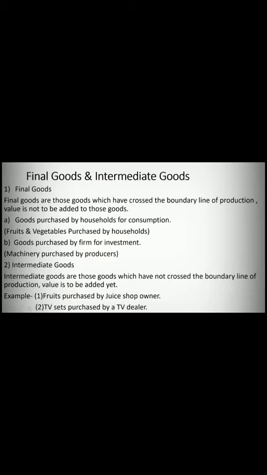Let's learn about final goods and intermediate goods. Final goods refers to those goods which are used either for consumption or for investment. Final goods include those goods that are consumed by households and are meant for final purposes, such as the milk purchased by households. Goods purchased for capital formation or for investment are also included under final goods.